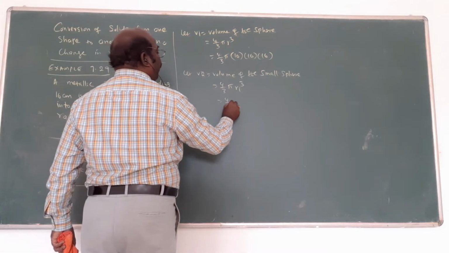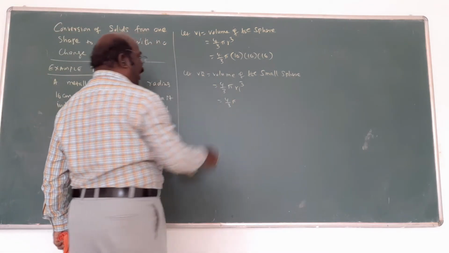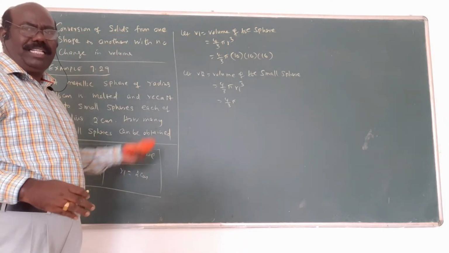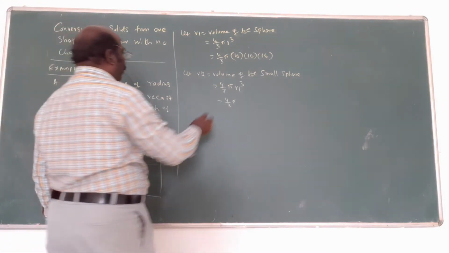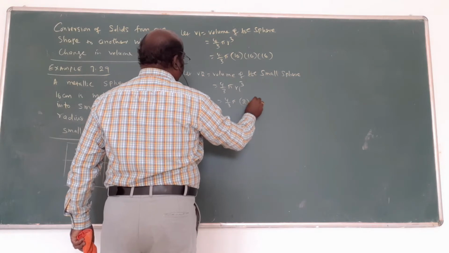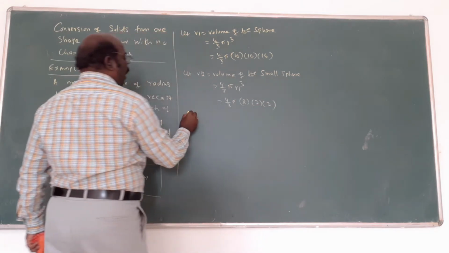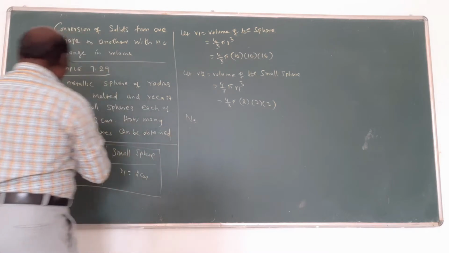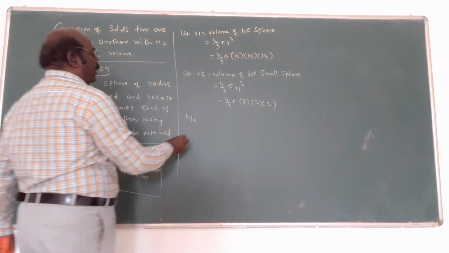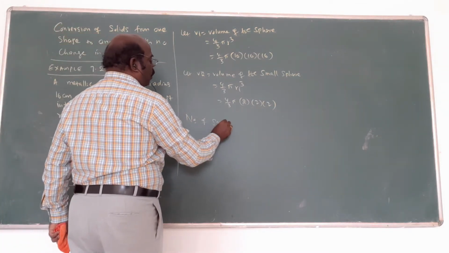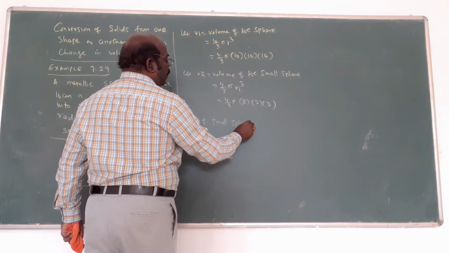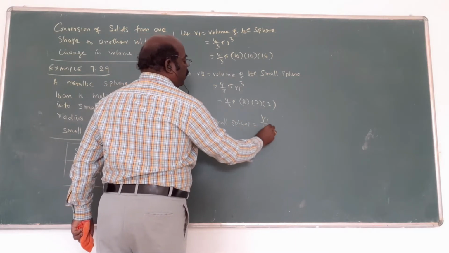In 4 by 3 pi, we need not put the pi value because pi will be cancelled. We can divide both, you know. R1 is 2, so 2 into 2 into 2. Am I right? Now, what is being asked? The number of small spheres. The number of small spheres equals V1 by V2.